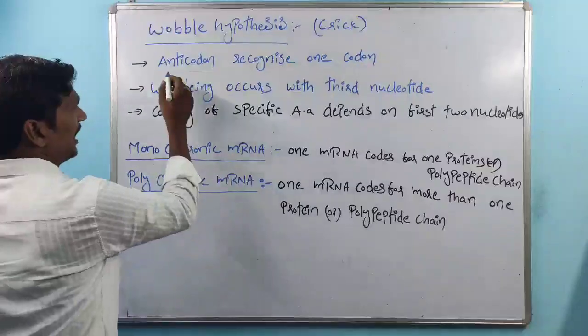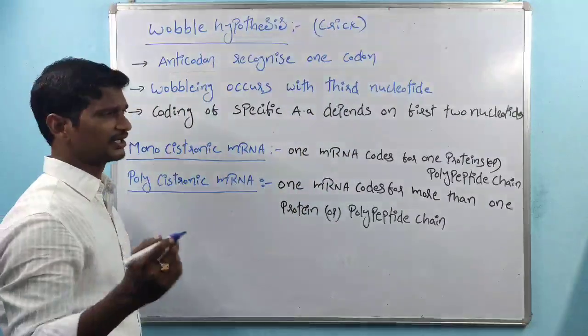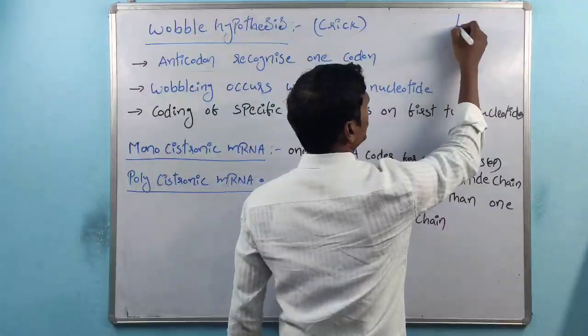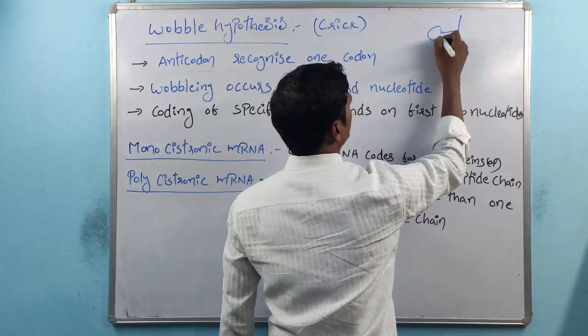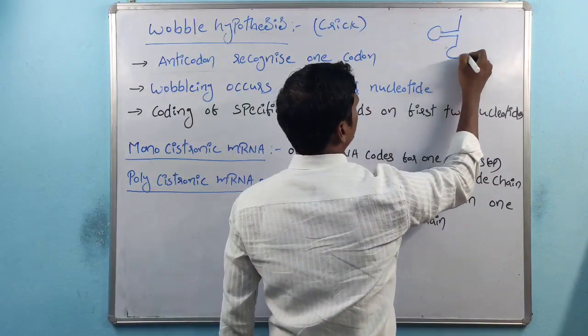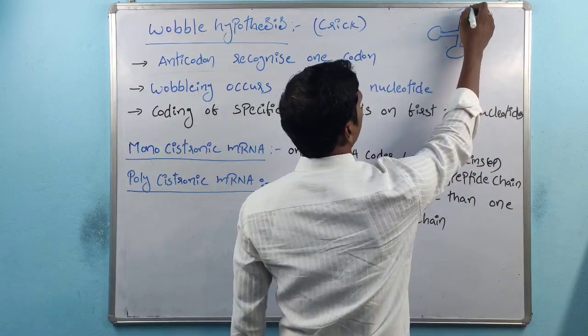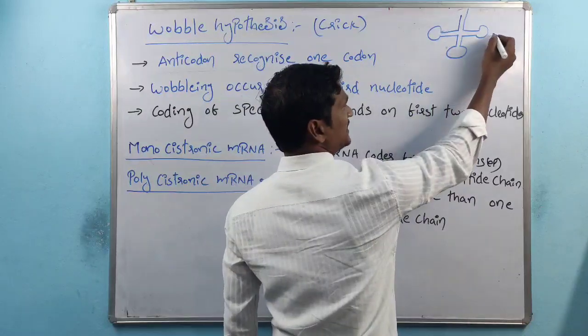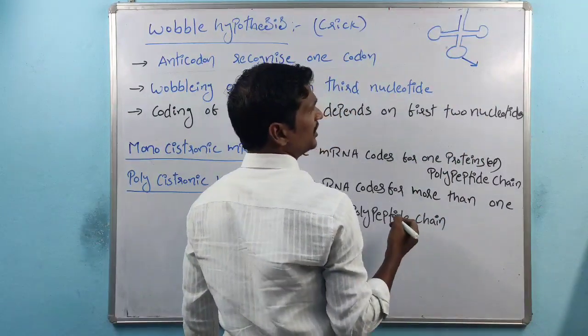See, an anticodon recognizes one codon. We know about the tRNA structure. This is the tRNA. There is the dihydrouracil D-arm, the T-psi arm, and this one is the anticodon loop.